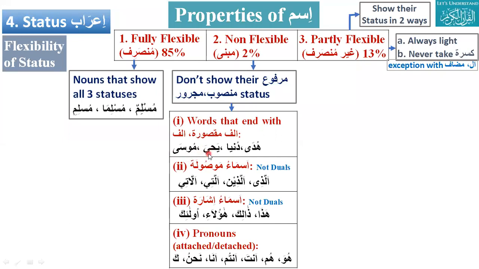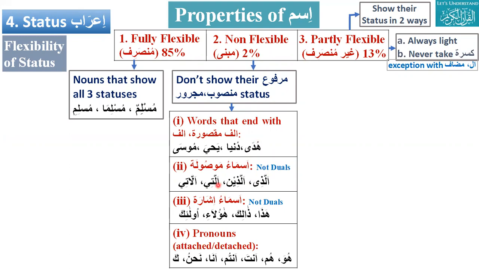So whenever there is this type of ya, or alif at the end, those words are non-flexible. Like Yahya. What will be the form of Yahya for marfu, mansub or majroor? Yahya, Yahya, Yahya. Musa, Musa, Musa. Dunya, Dunya, Dunya.